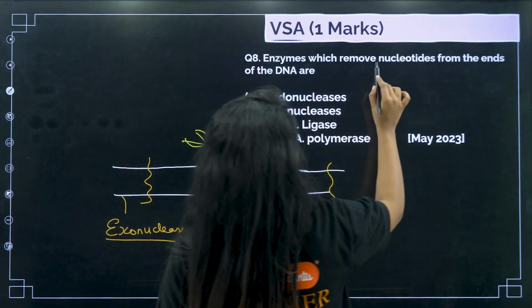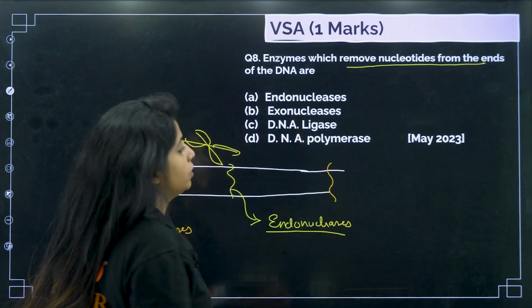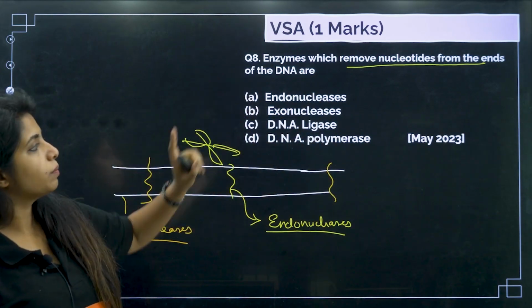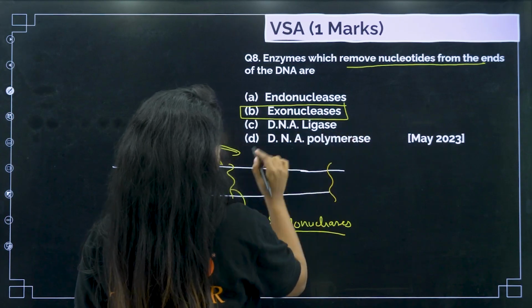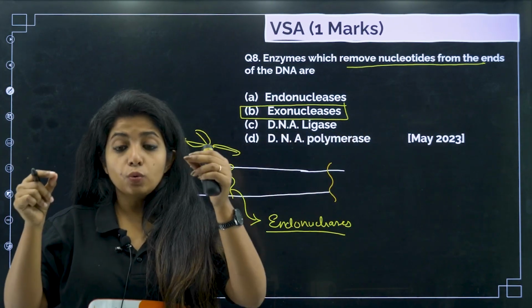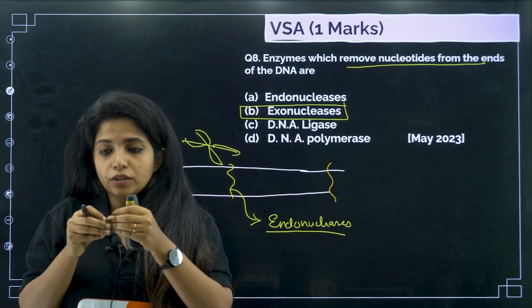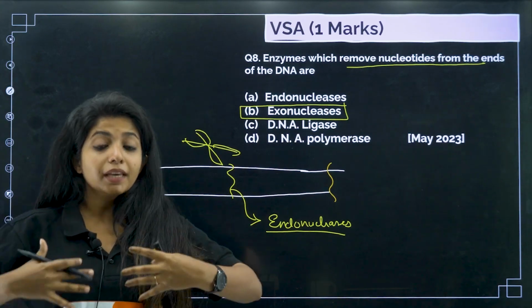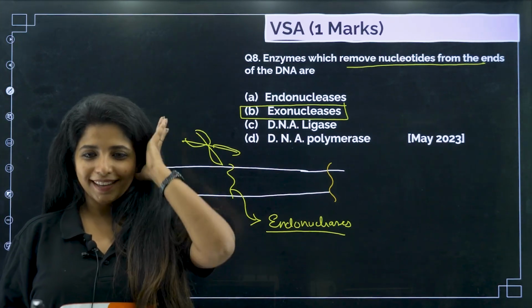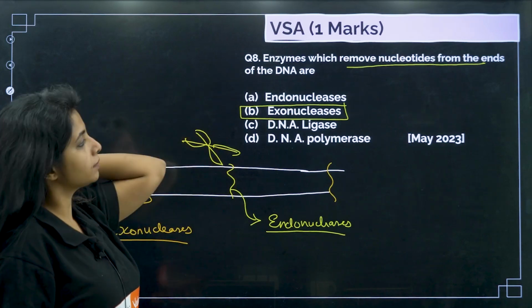So which enzymes would remove nucleotides from the ends of the DNA? From the ends of the DNA, you would have what, children? Exonucleases. DNA ligase is for ligating two strands: if I want to join two strands of DNA, I would use DNA ligase. DNA polymerase is for making a new copy of DNA. I hope you got it.